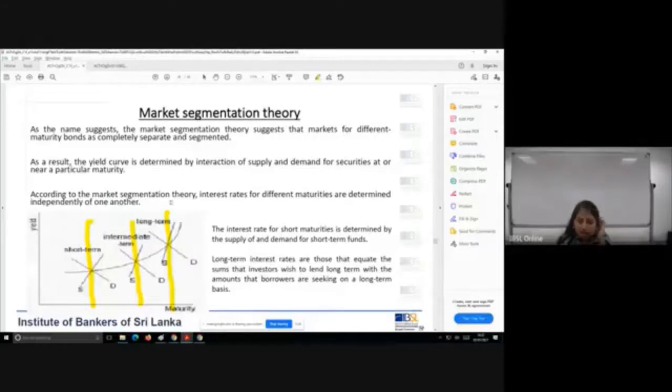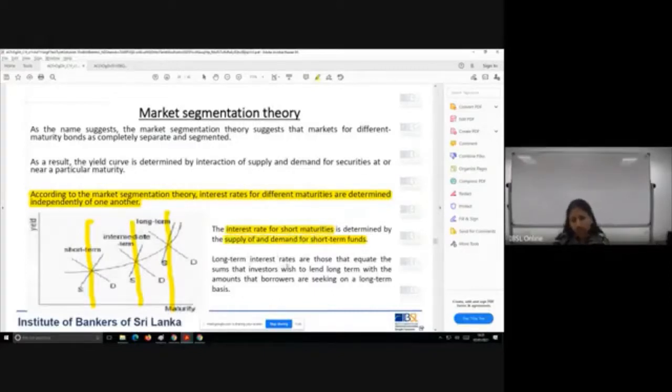According to the market segmentation theory, interest rates for different maturities are determined independently of one another. So this is the biggest difference when it comes to this theory. The interest rate for short-term securities is determined by the supply and demand for short-term funds. Highlight these keywords.